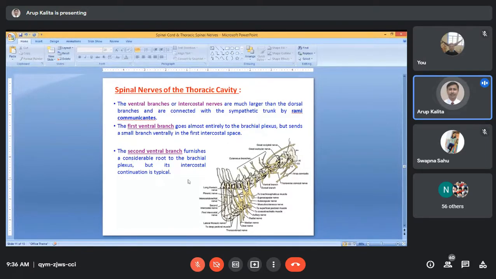One will supply the brachial plexus and another will supply the intercostal space. This is the first intercostal space, this is the second intercostal space.